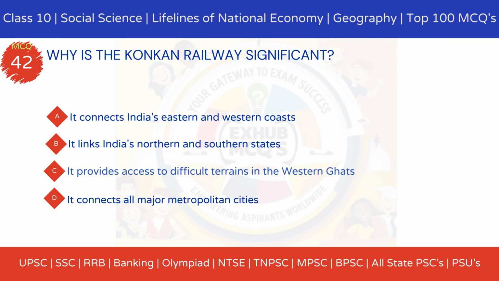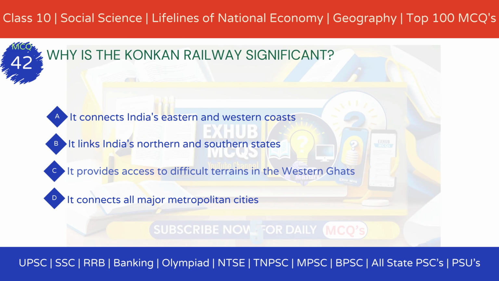MCQ 42. Why is the Konkan Railway significant? Option A. It connects India's eastern and western coasts. Option B. It links India's northern and southern states. Option C. It provides access to difficult terrains in the Western Ghats. Option D. It connects all major metropolitan cities.